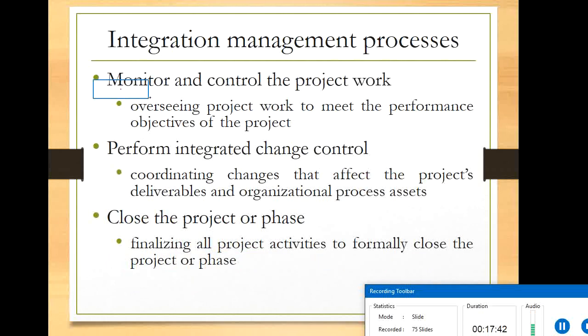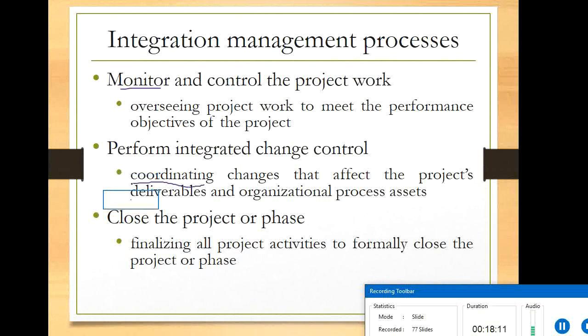In the integration management process, monitor and control the project work: overseeing project work to meet the performance objectives of the project. When you look at the objectives for the project, those objectives must be met. And perform integrated change control. Sometimes we may have to change the entire process. So in that situation, how to adopt the changes?